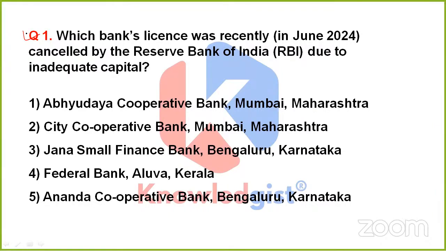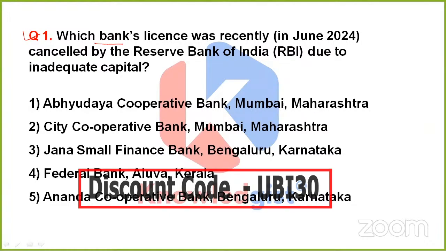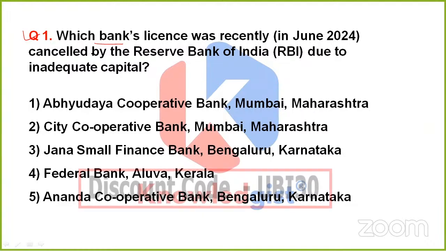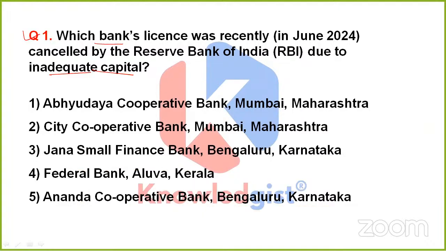So the very first question of the day today is asking, which bank's license was recently cancelled by Reserve Bank of India due to inadequate capital? The question is simply and straightly asking us the name of that bank which underwent the license cancellation process by RBI, that is Reserve Bank of India. And what was the reason? The reason was its inadequate capital.